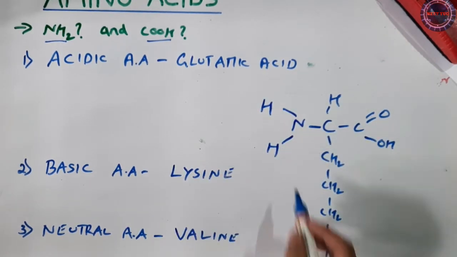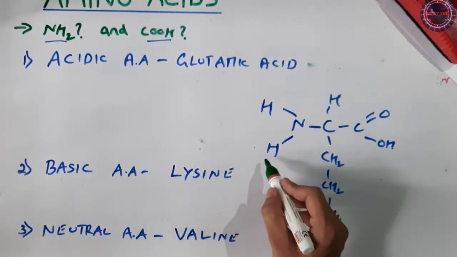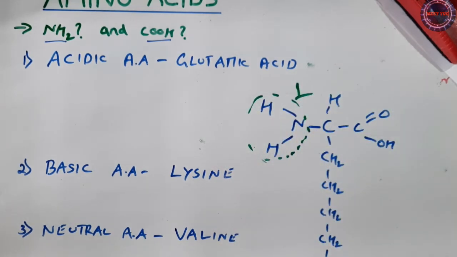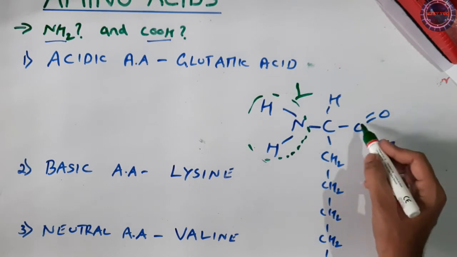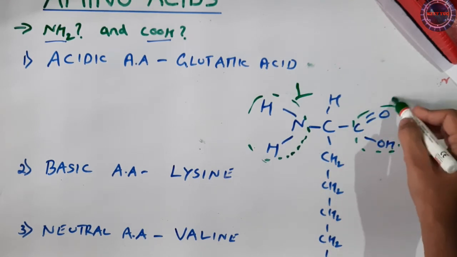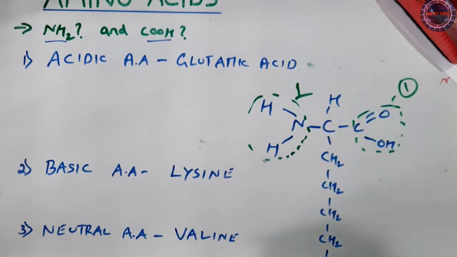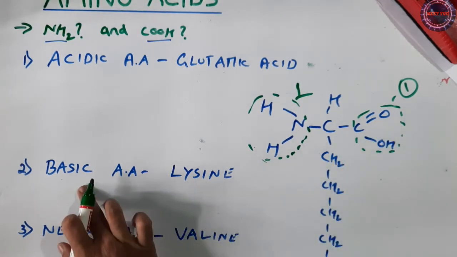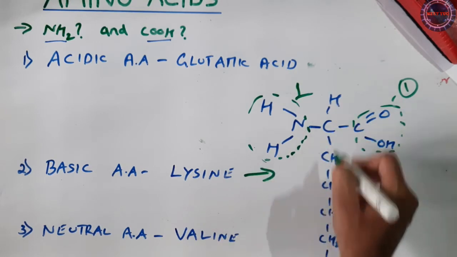So in the chemical structure of this amino acid, here we have one amino group, and here we have one more. Whereas, look into the carboxyl group, how many do we have? Only one. So more amino groups compared to carboxyl groups makes this amino acid the basic one. Lysine is a very good example. So this is the structure of lysine.